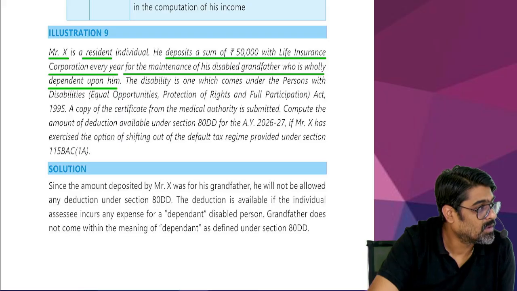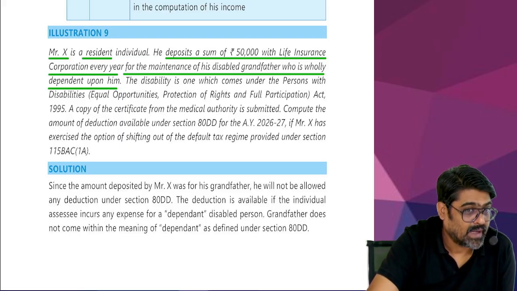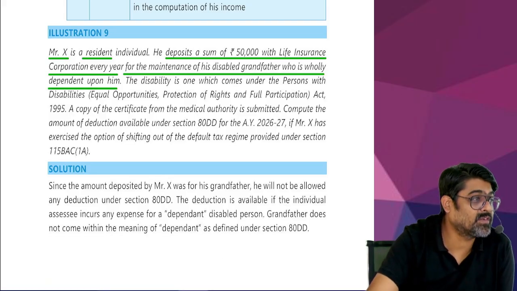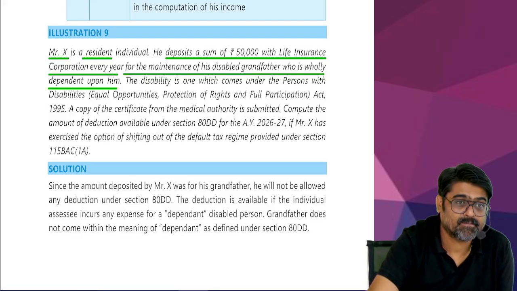Yes or no? So the deposit is made in a special scheme of LIC. And that deposit is nothing but eligible expenditure under section 80DD, which he is making for his grandfather, who is handicapped and dependent on him.